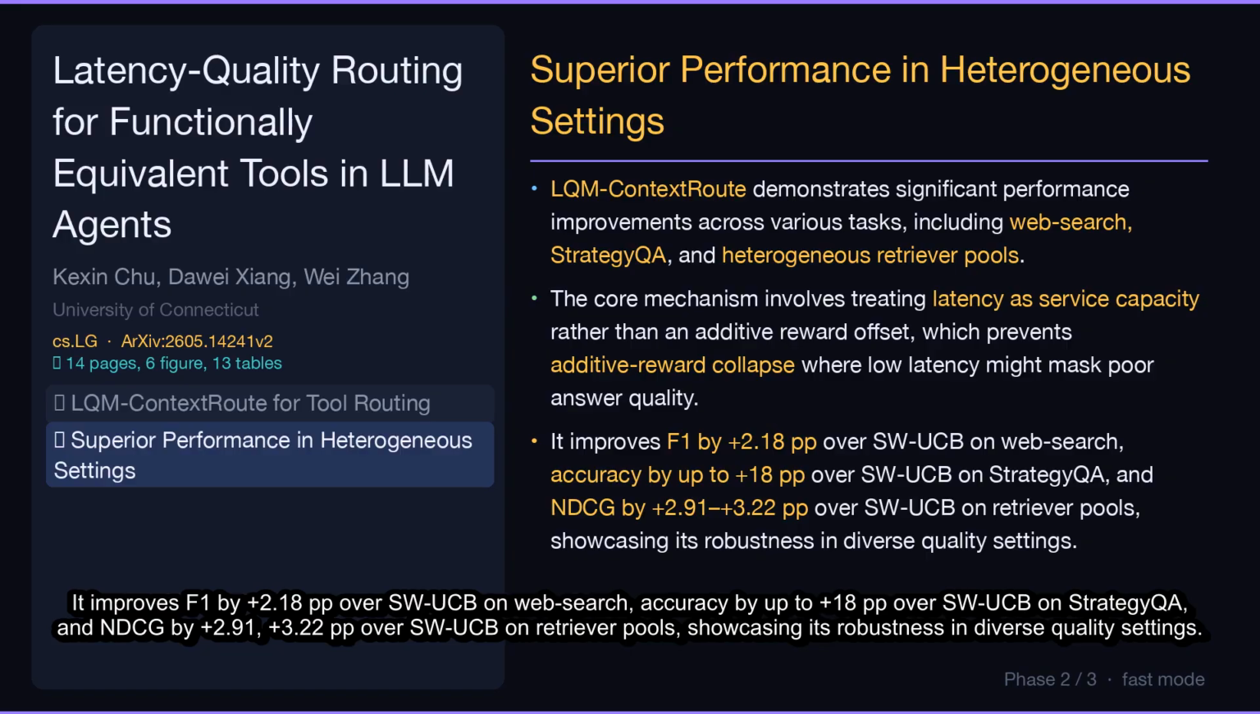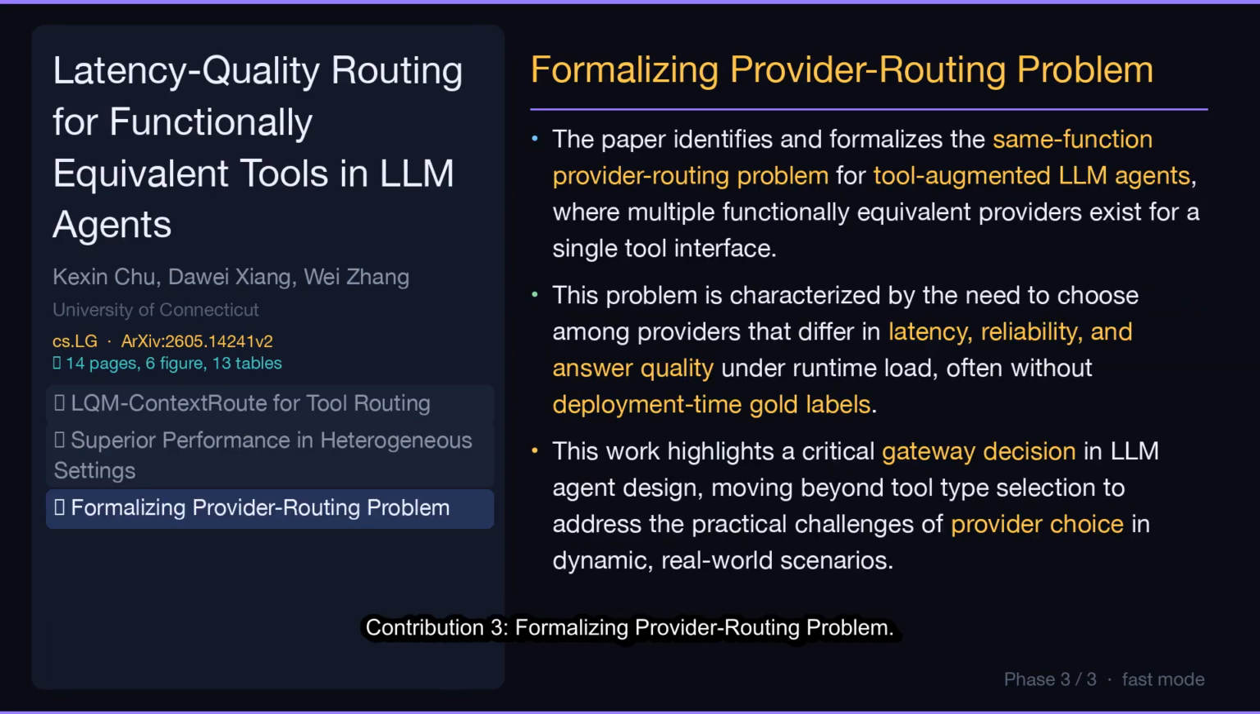It improves F1 by plus 2.18 pp over SWCB on web search, accuracy by up to plus 18 pp over SWCB on strategy QA, and NDCG by plus 2.91, plus 3.22 pp over SWCB on retriever pools, showcasing its robustness in diverse quality settings. Contribution 3.